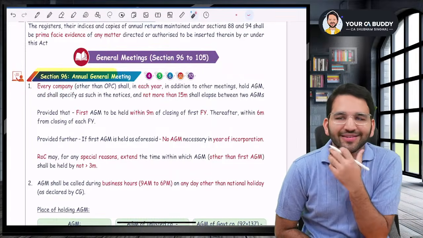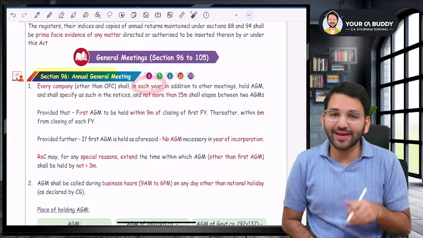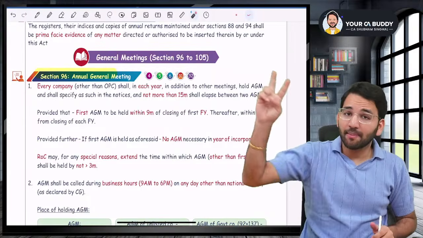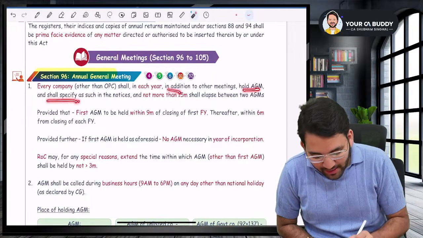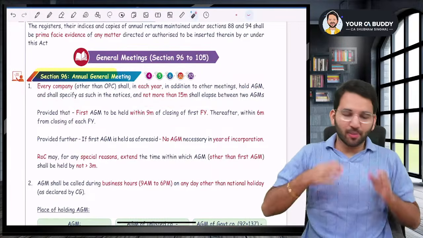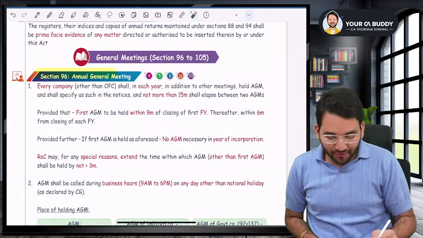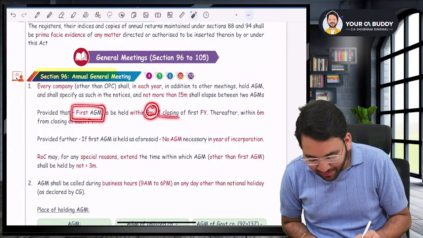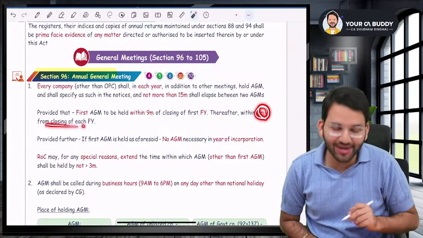When, sir? Sir, there are technically three time limits. One, it has to be taken each year. That is, you take the annual general meeting every year. Number two, the maximum gap between two annual general meetings should not be more than 15 months. So between two meetings, the maximum gap should be 15 months. And the third one is that the first AGM has to be held within 9 months from the end of financial year. And the subsequent AGMs can be held within 6 months from the end of financial year.